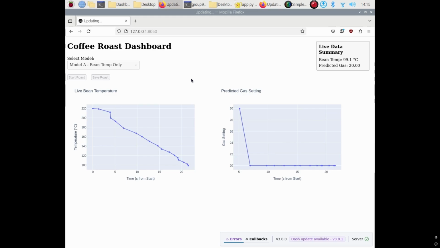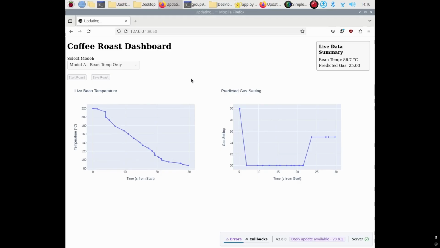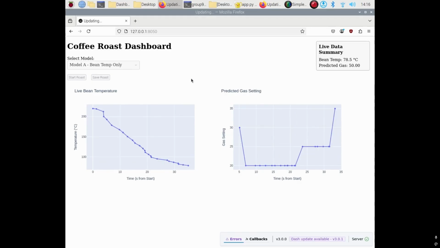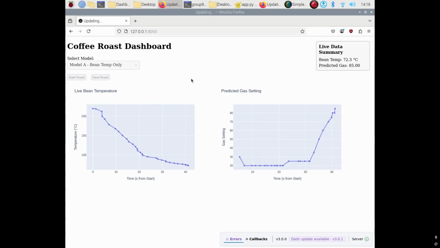At the very beginning of the session, the operator preheats the roaster to a target temperature and then starts pouring the coffee beans slowly into the drum. And that's why at the beginning of the temperature graph, we can see a drop in temperature slowly.